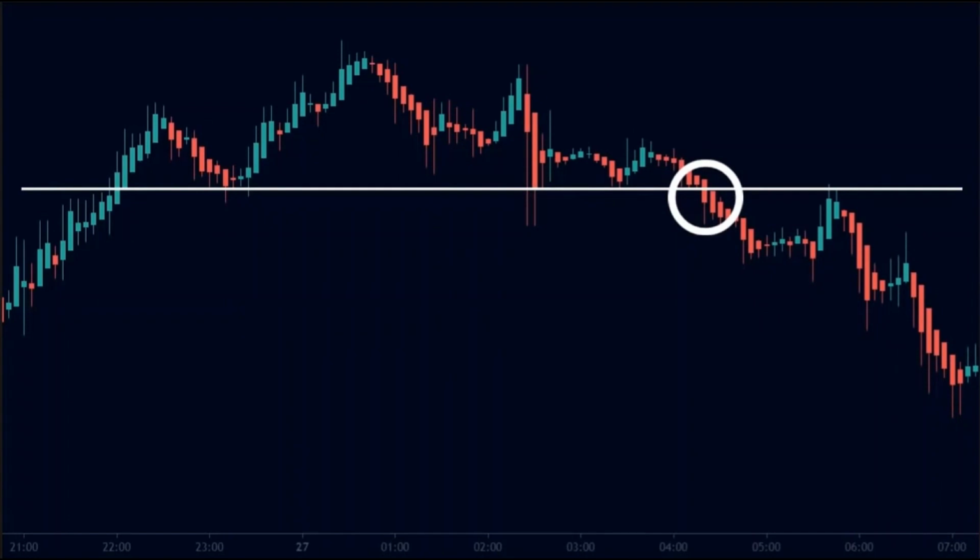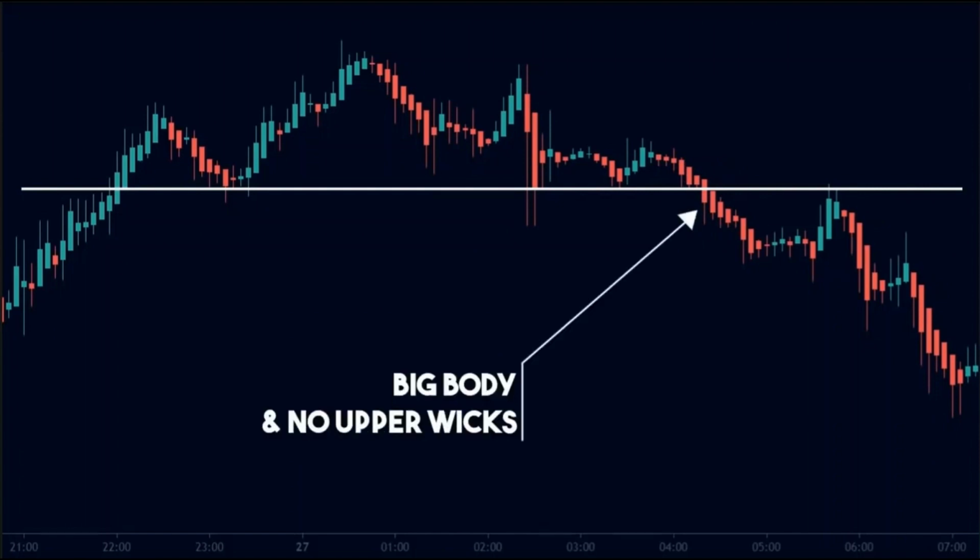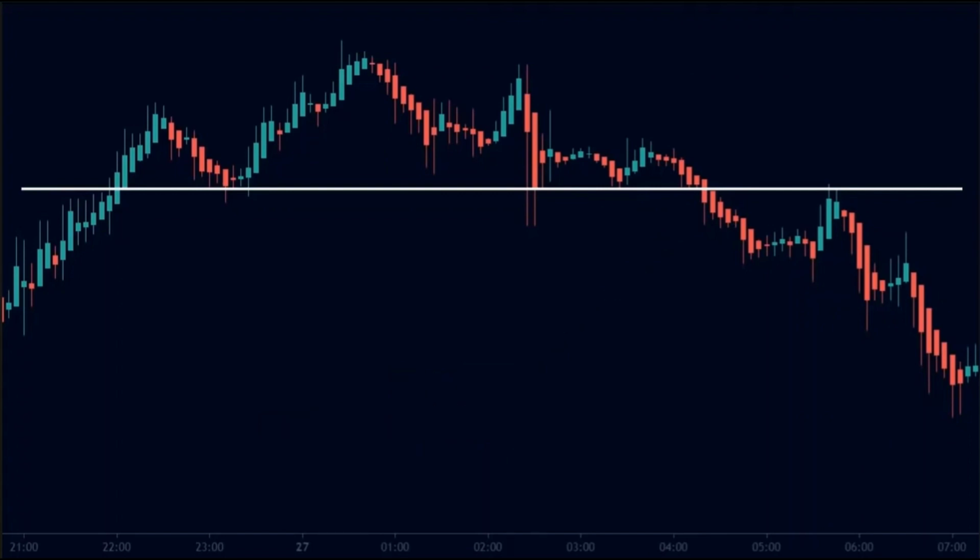As we can see, the price breaks below the support level. If we look closely, we can see that the two candles after the breakout have big bodies and no upper wicks. This gives us a strong signal that the breakout could be successful, and the price might sell off very rapidly. Hence, we can sell at this point. We keep our stops above the support level, and we keep our targets at 2:1 risk to reward ratio. And as we can see, the price gave a strong down move.